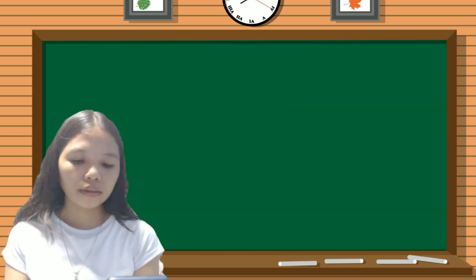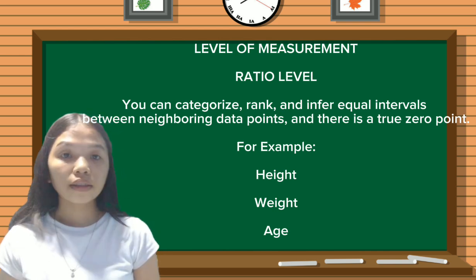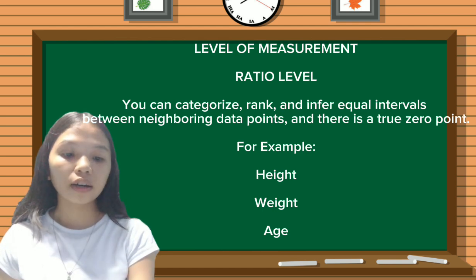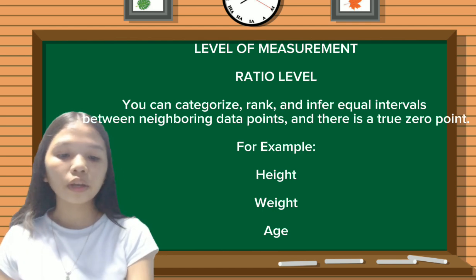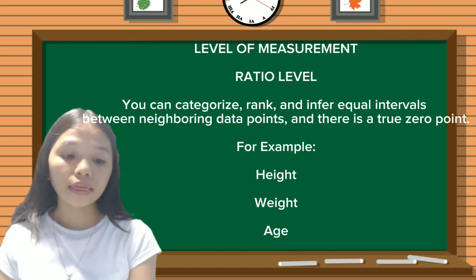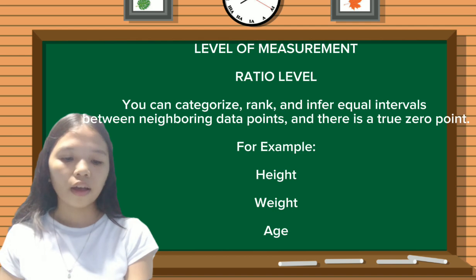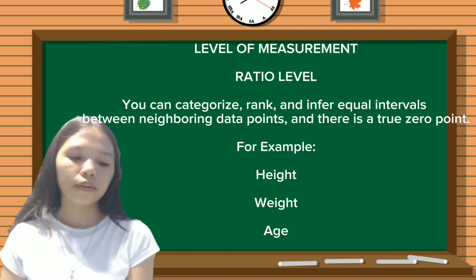Next is the ratio level. You can categorize, rank, and infer equal intervals between neighboring data points, and there is a true 0 point. For example, again, your height, your weight, and your age.